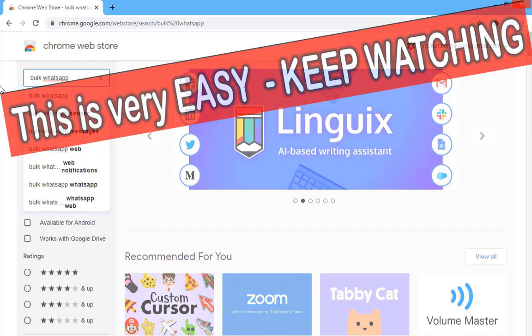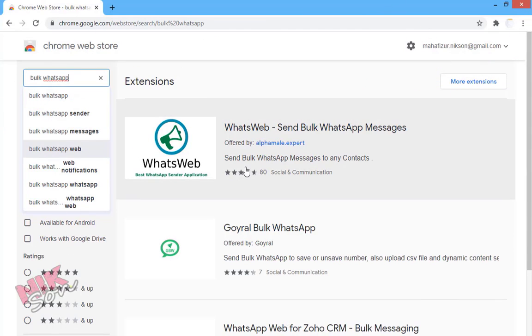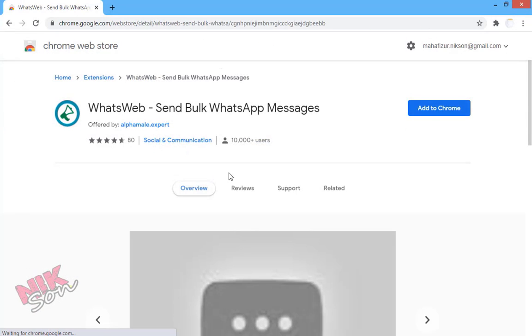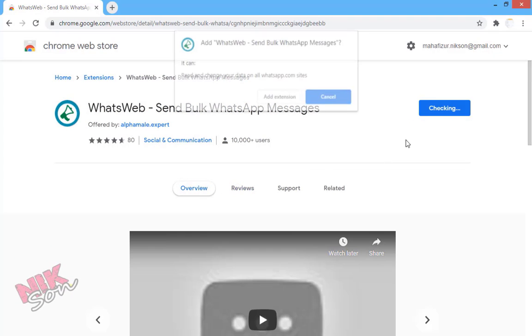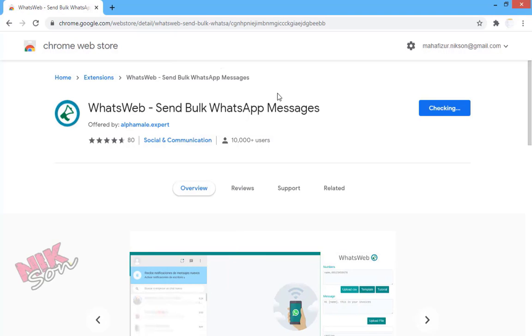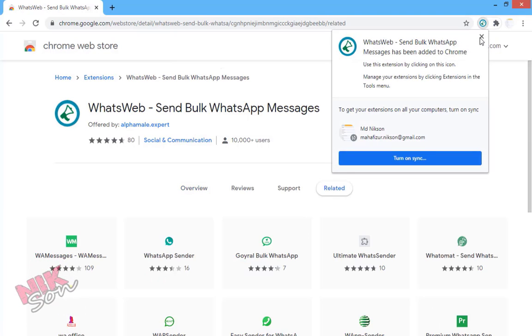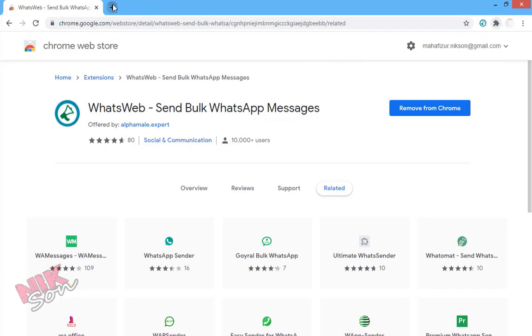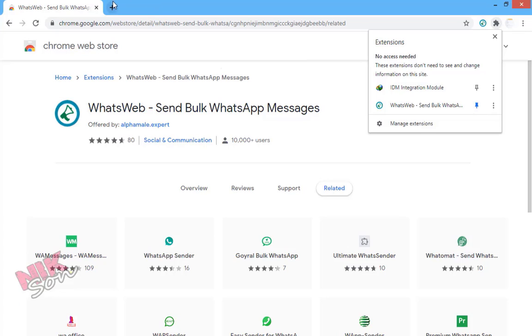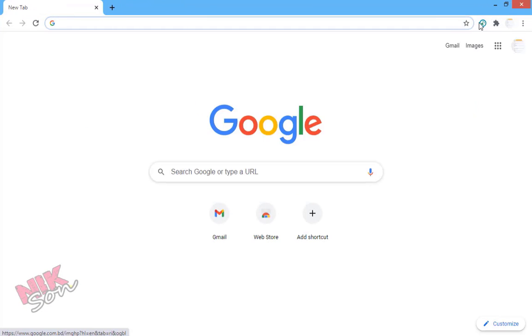Then search for bulk WhatsApp. After you search with that keyword, it will give you an extension called WhatsApp send bulk message. You can see the reviews; all the reviews are absolutely good, so just add this extension to your Chrome browser. You can see that our extension is now added to our browser, so you can just pin it.